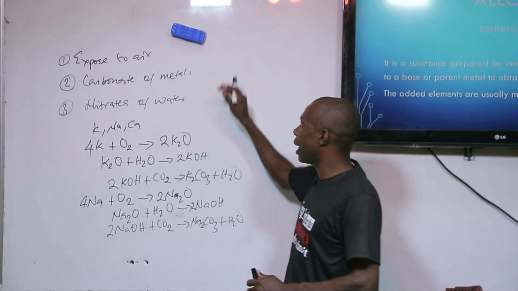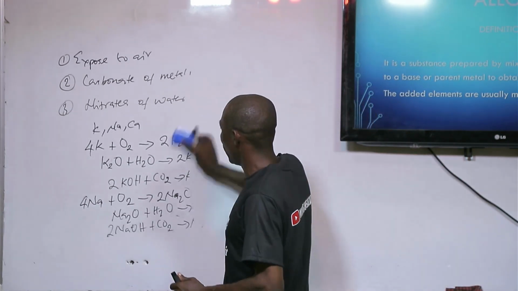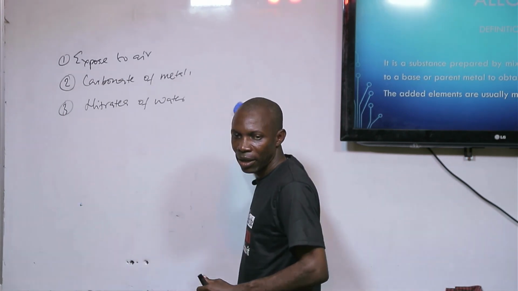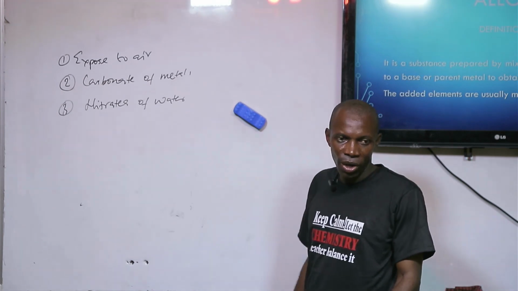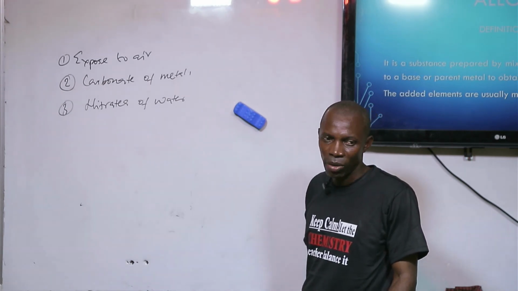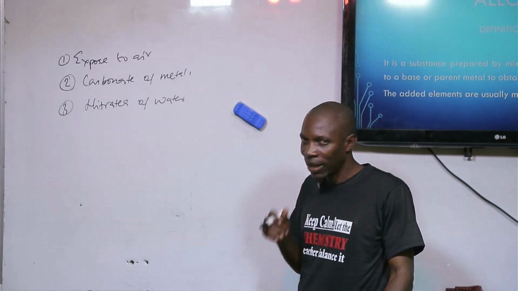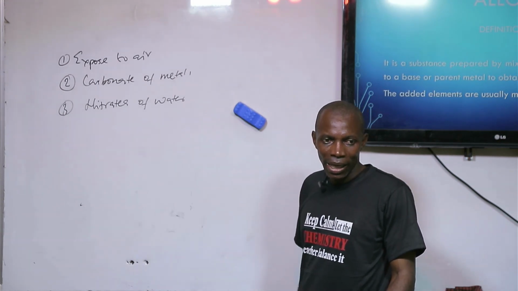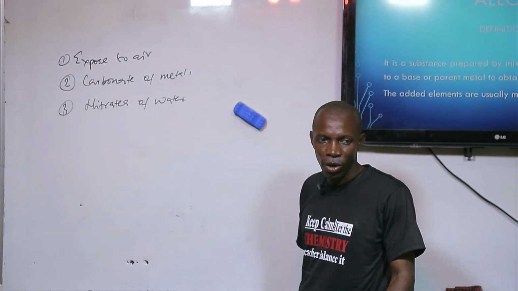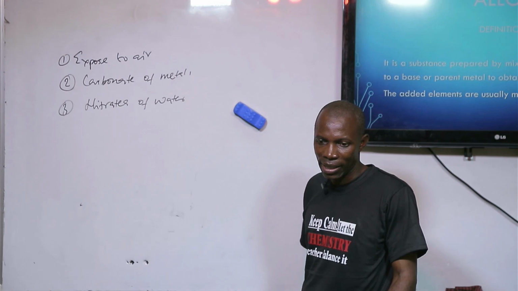Then we can also look at when metals are heated in air. They will form their oxide. Some very reactive metals can be heated in excess air, and they will form peroxide or superoxide.